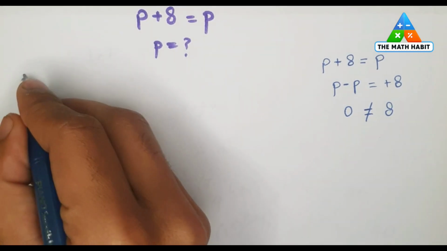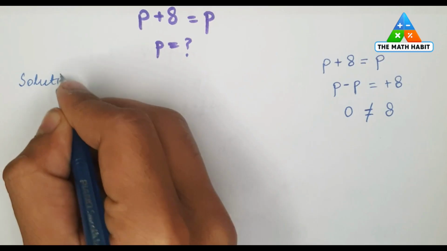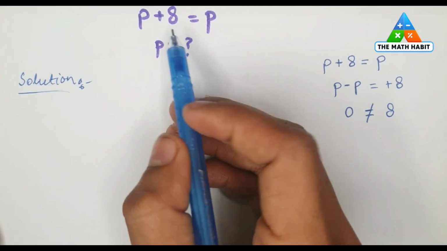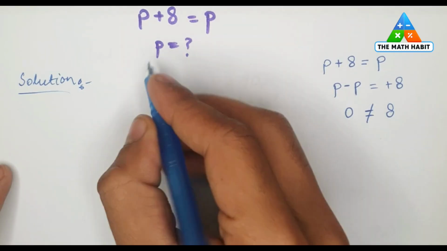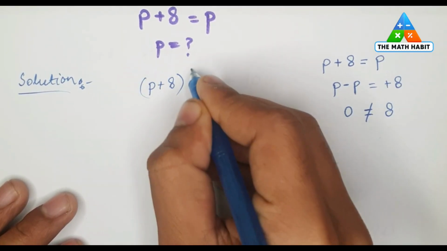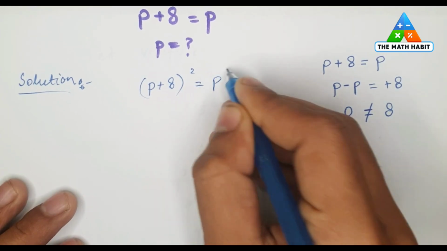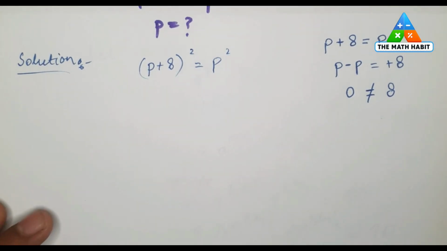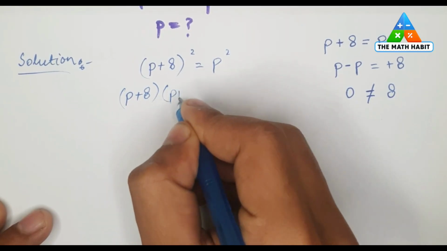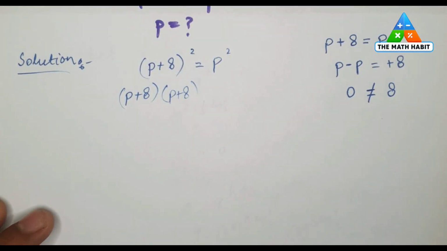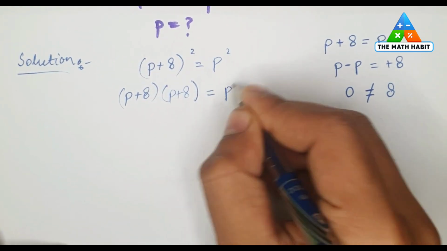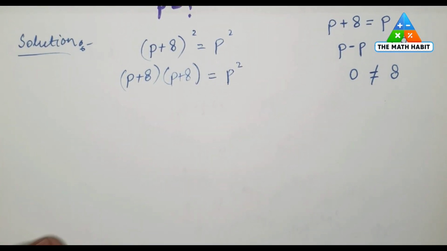So let's have another solution for it, which is very easy and interesting. By doing so, let's have the square on both sides of the equation as P plus 8 whole square is equal to P square. P plus 8 into P plus 8 is equal to P square.